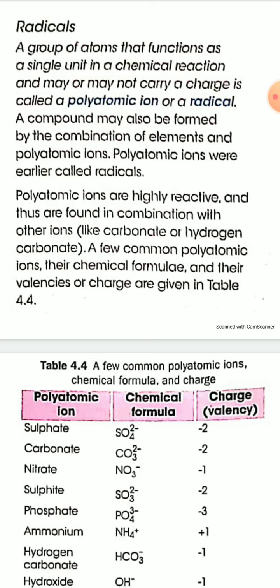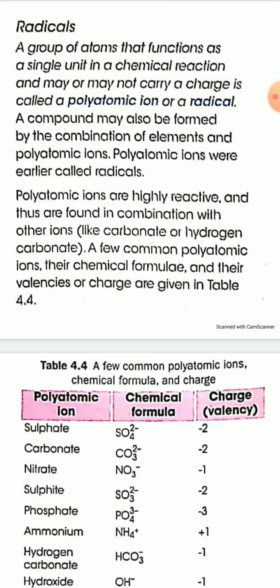Sometimes it is also called polyatomic ions, because radicals are a group of atoms. That's why radicals are sometimes called polyatomic ions.